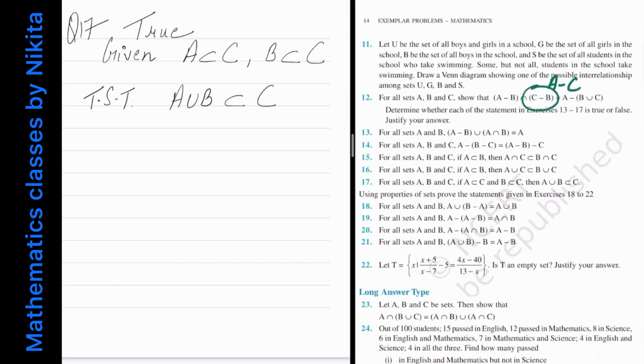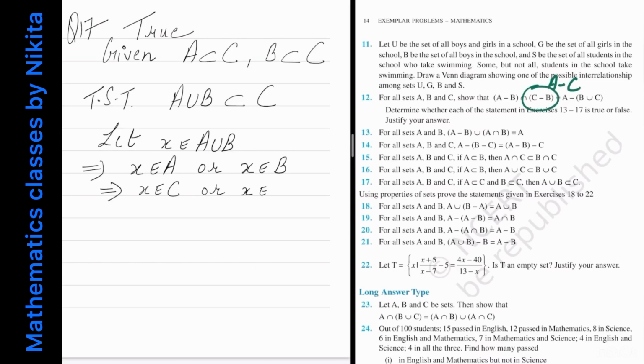So start with any element x in A union B. So let x belong to A union B. Apply the definition of union. So this implies x belongs to A. Union है तो OR लिखेंगे, or x belongs to B. Now A is contained in C, so I will write x belongs to C. B is contained in C, so instead of this I will write x belongs to C. Now write the reason. Since A is contained in C and B is also contained in C, from here we get what? That x belongs to C. So therefore A union B is contained in C.